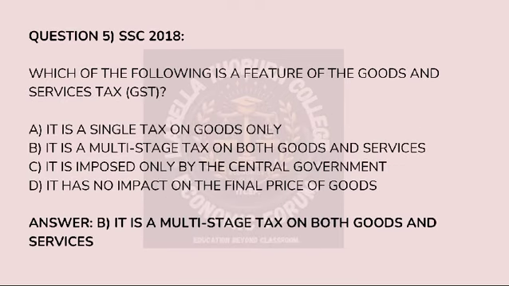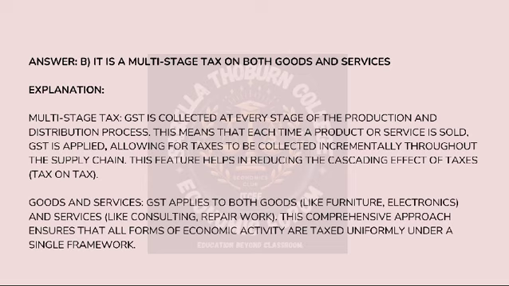The next question, or the fifth question, was, which of the following is a feature of goods and services tax? The correct option is option B. It is a multi-stage tax on both goods and services. A little explanation for it. A multi-stage tax means taxes are charged at every step when a product or service is made and sold.